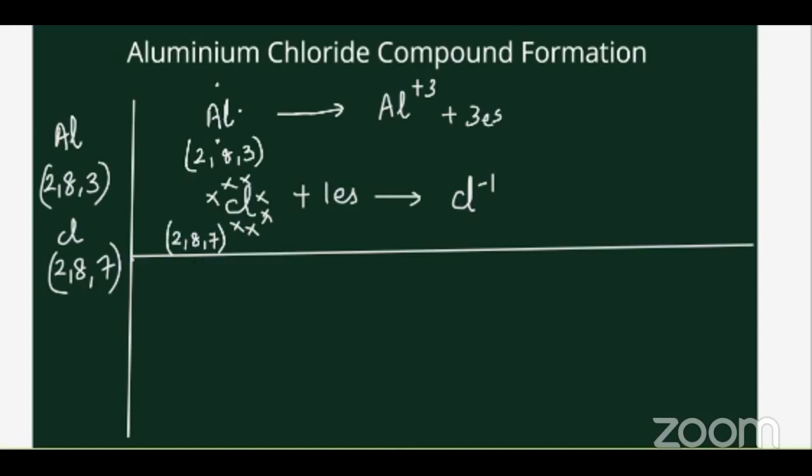Okay, let me do it further. You should have written this much initially. Now the compound formation: cross-check whether you have done it right or wrong, and if it's not correct, you can go ahead and ask your doubt. So first of all, Al has the capacity to give out.